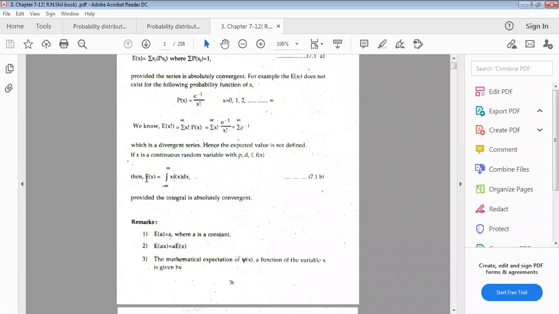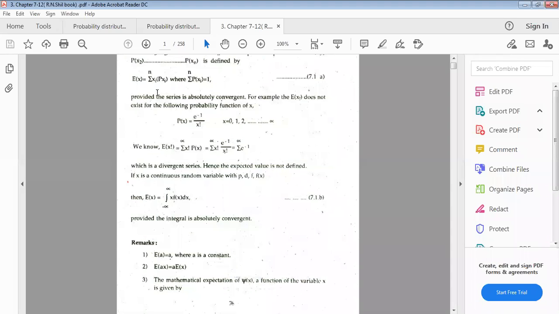For the probability density function, the expectation of X can be written as the integral from minus infinity to plus infinity of x f(x) dx. Just replacing the probability of xi with f(x), we get the probability density function f(x). You have to use this definition in the binomial distribution.